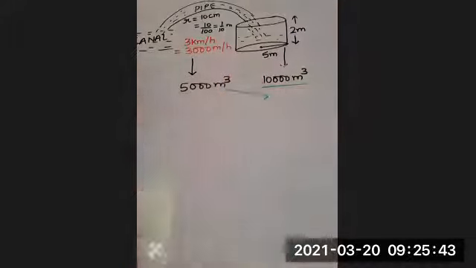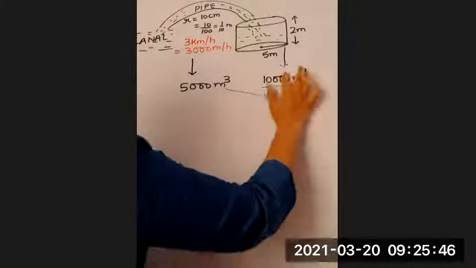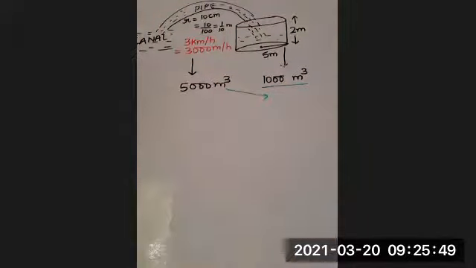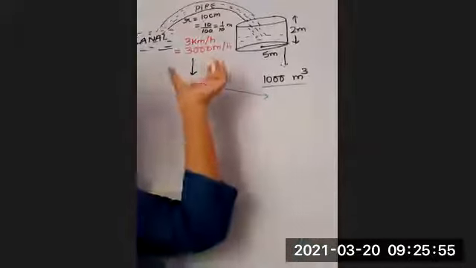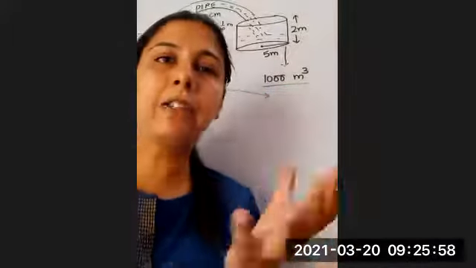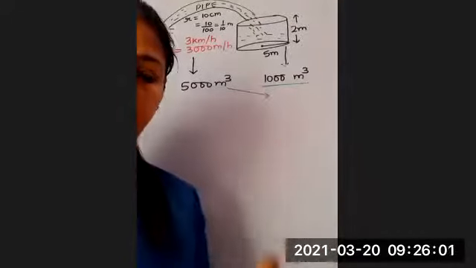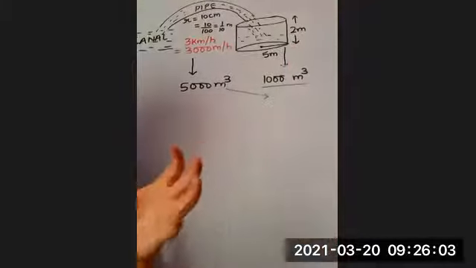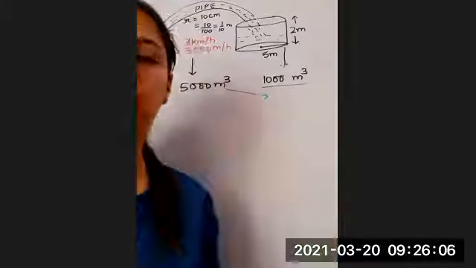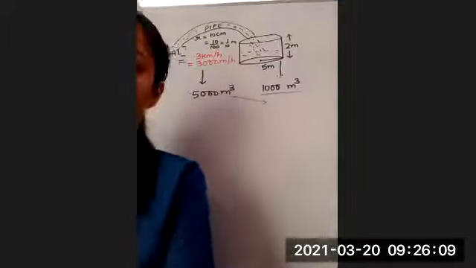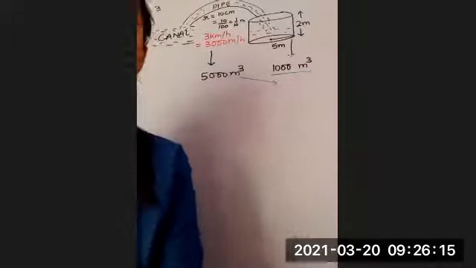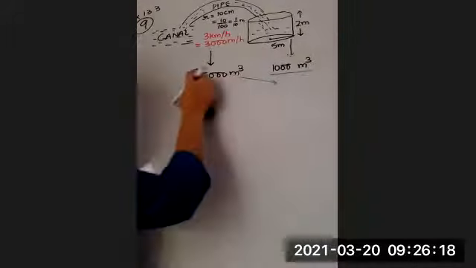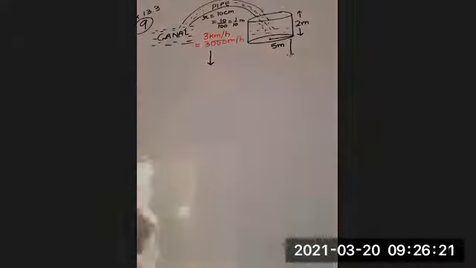So it will take 2 hours. Suppose the tank needed only, let's say, 1000, we would still divide. The obvious thing is, suppose the pipe is providing 5000 meter cube in 1 hour and your tank requirement is less than that. Will the time taken be less than 1 hour or more than 1 hour? Less than 1 hour. And if your requirement is more than 5000, it will be more than 1 hour. Obvious things that we have to do. Are you with me? Yes, ma'am.